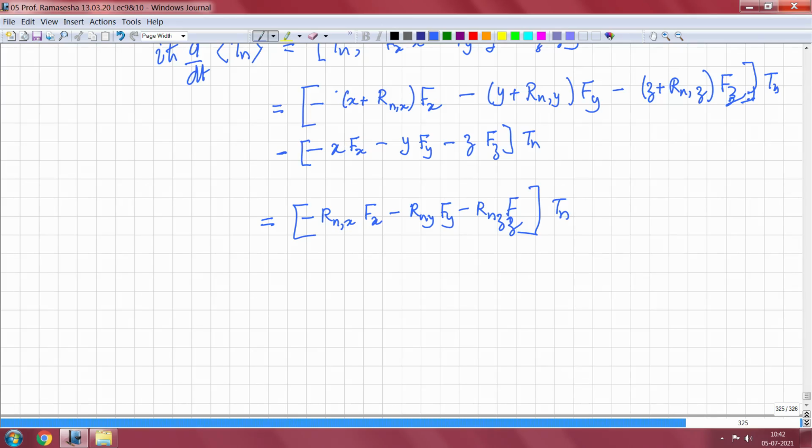Now there is one more thing that we should know at this point, that T_n commutes with H_0, the crystal Hamiltonian. Hence e to the i k dot r u_k of r is also an eigenstate of T_n.